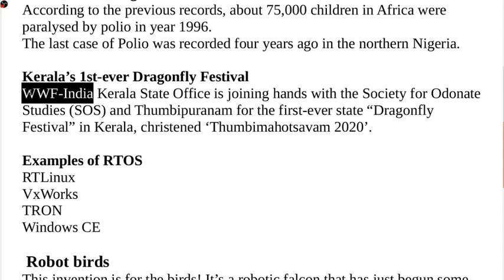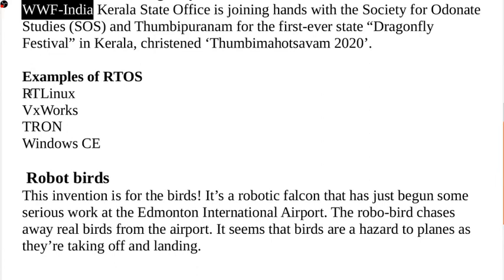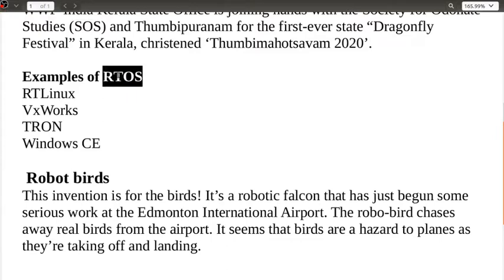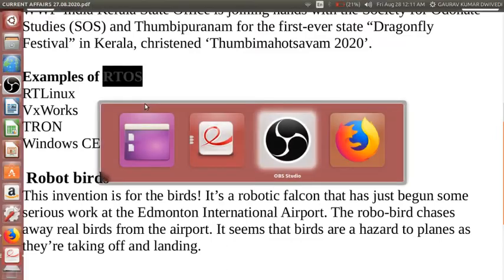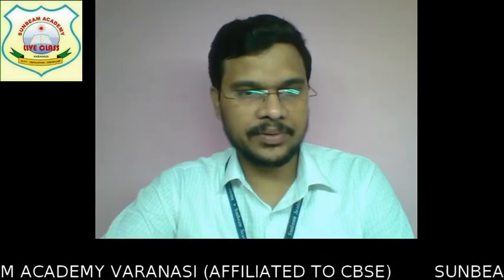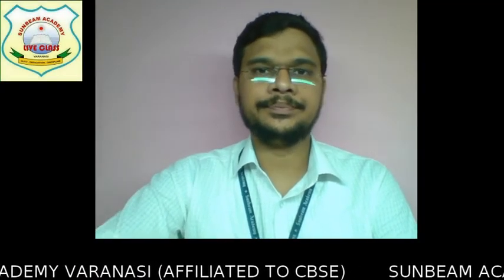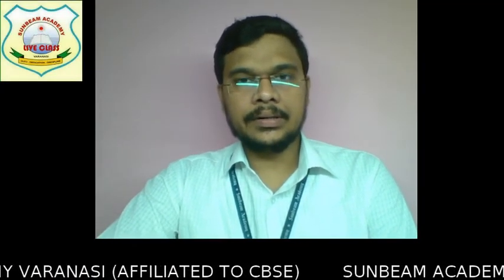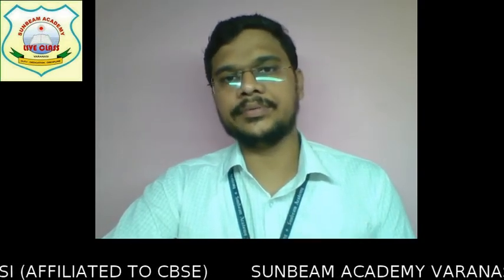Okay, next we have the examples of the RTOS. Now what is this RTOS? I'll be showing you. Before that, let me show you that first, then we'll be going ahead. RTOS stands for real time operating system. Now what is this real time operating system? Let me first explain this thing. Now see, we have two basic types of operating system.